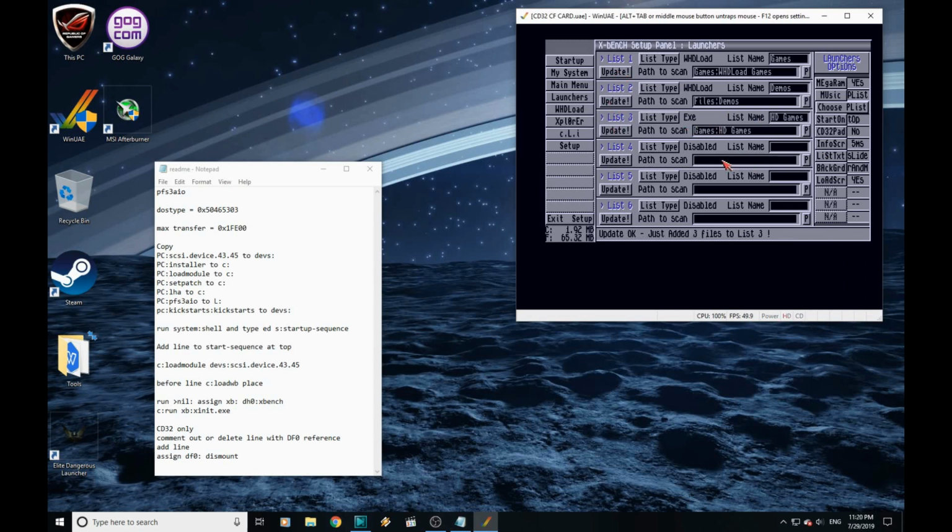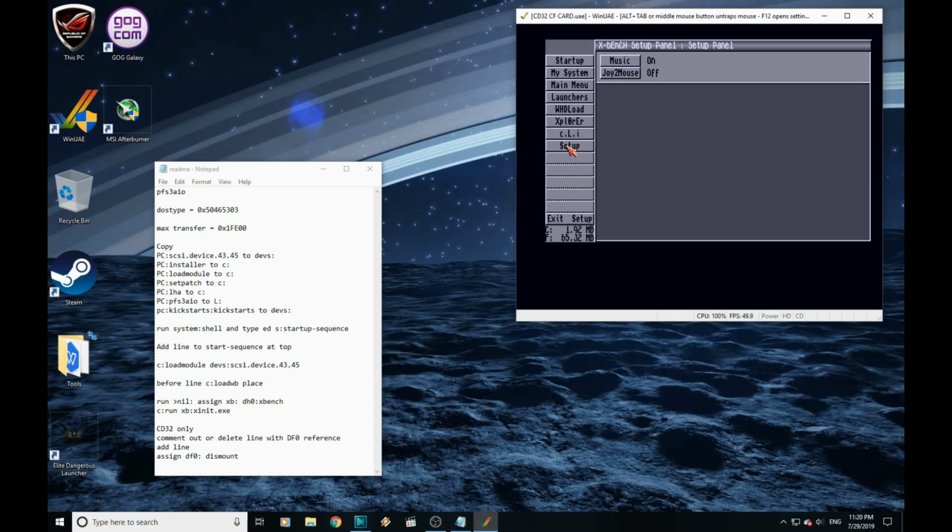Right, just one other thing to do in setup over here. CD32 pad, we're going to turn that on since we're using this on the CD32. Another thing that can be quite helpful if you don't have a mouse for your console, in here in setup, if you turn this on, joy to mouse. I'm going to leave that off though, just because it will cause conflict in the emulator here.